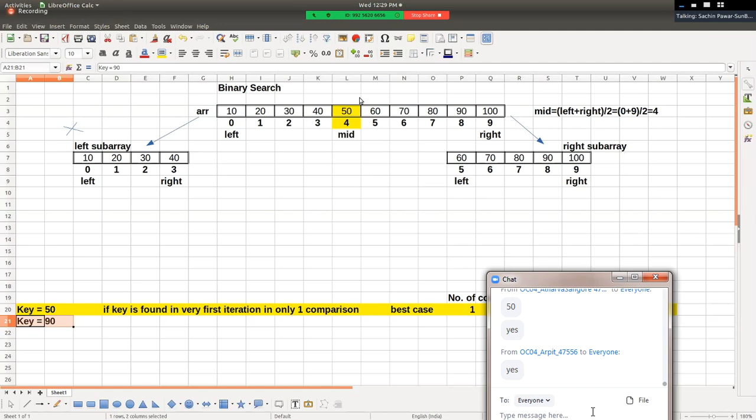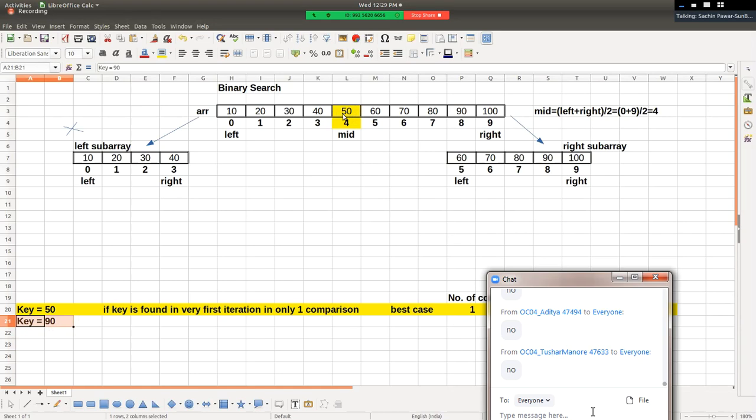So by means of calculating mid position, the big size array has been divided into 2 sub arrays, left sub array and right sub array, right? Then what we need to do after calculating mid position, we need to compare the value of key with the element at mid position. So can you please tell me what is the value of the element at mid position? 50. So 50 gets compared with 90. Is 90 equal to 50? No, it means key is not found in the first iteration.